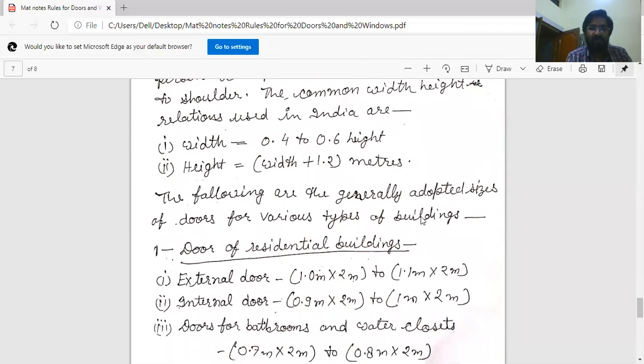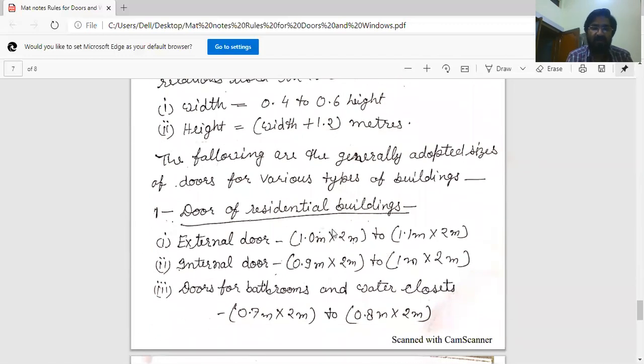The following are the generally adopted sizes of doors for various types of buildings. Door size depends on the type of building, whether the building is residential or public. For residential buildings, external door size is 1 meter width by 2 meter height to 1.1 meter by 2 meter.